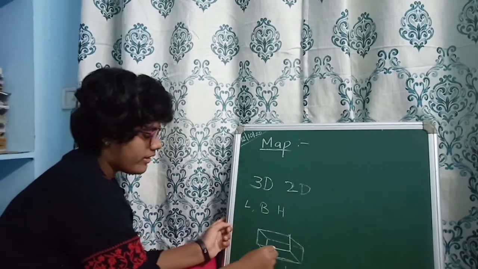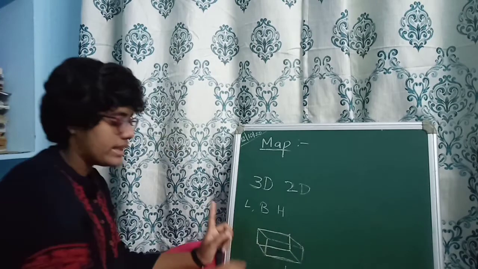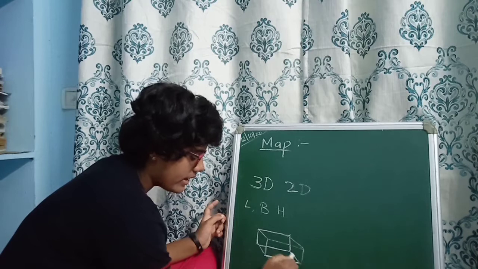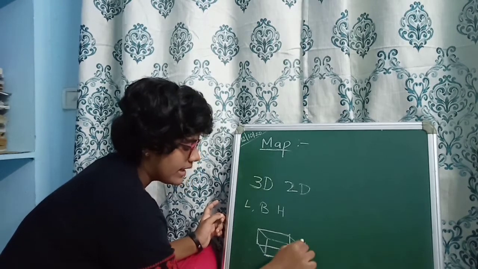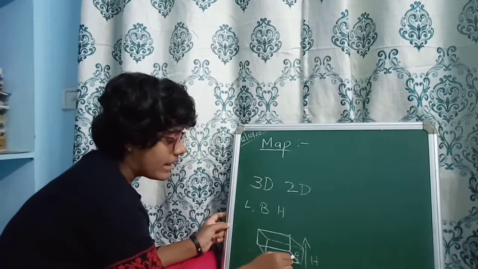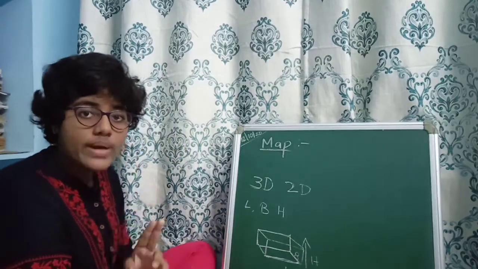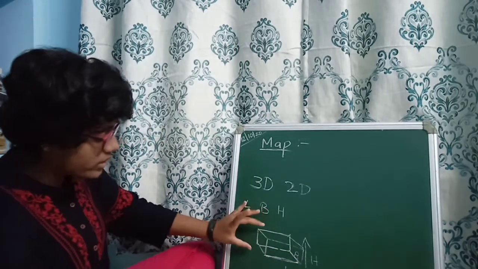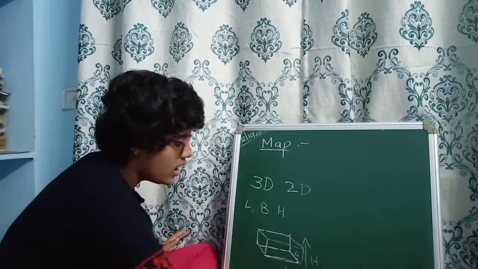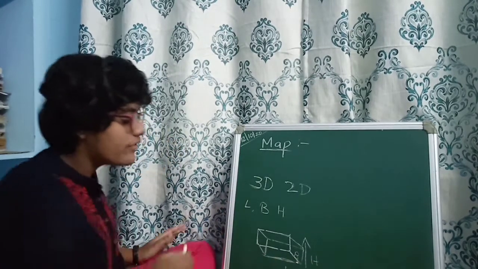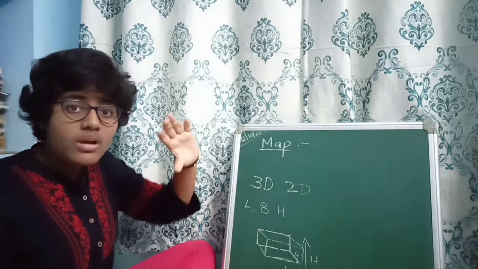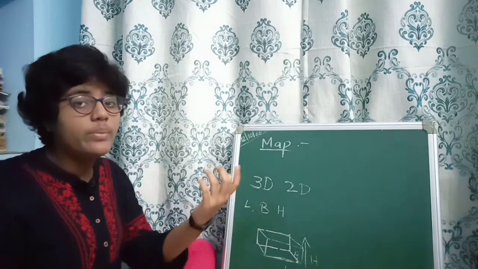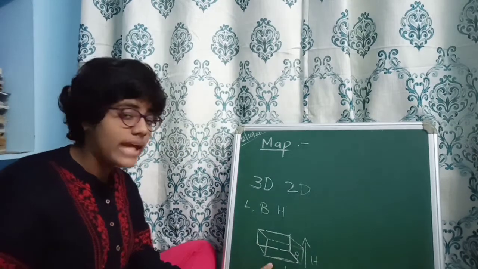Actually I have drawn a rectangle here first, right? You know what is a length and breadth. See, this is the length, this is the breadth, this is the height. Breadth and height of a rectangle are always equal, if you take it in a horizontal manner. If you take it in a vertical manner, then the length and height of a rectangle or a cuboid will be same. So this is a 3-dimensional figure.